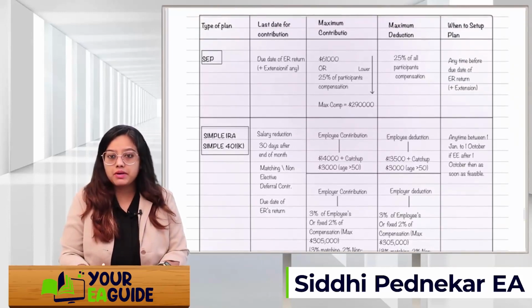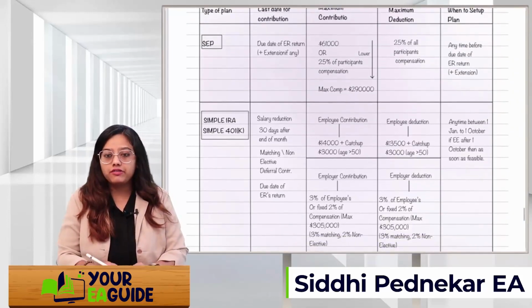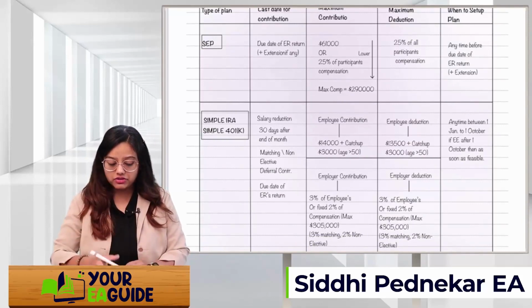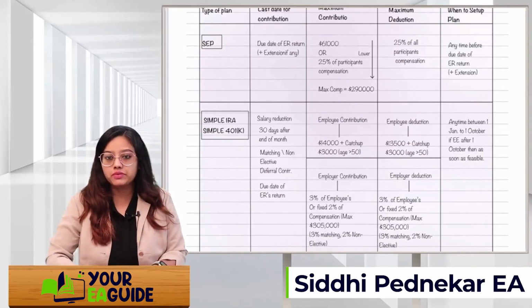Okay. The maximum contribution is simple. If the employee is contributing, then they can contribute $14,000 plus a catch-up contribution. Catch-up means what? If your age is more than 50, then along with the $14,000, you have an extra $3,000 to contribute.